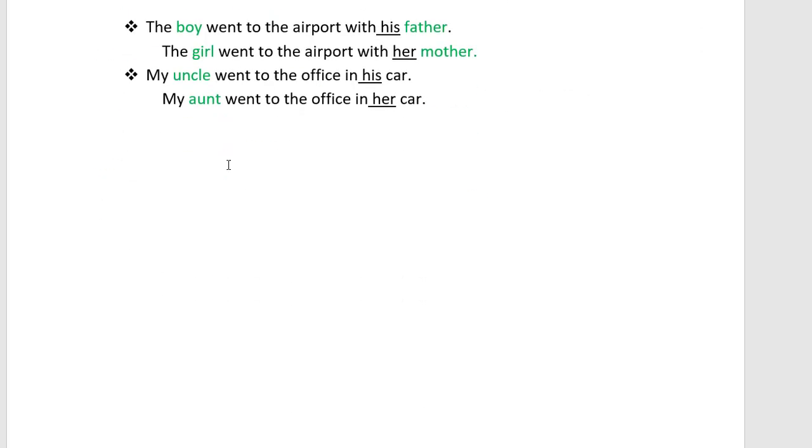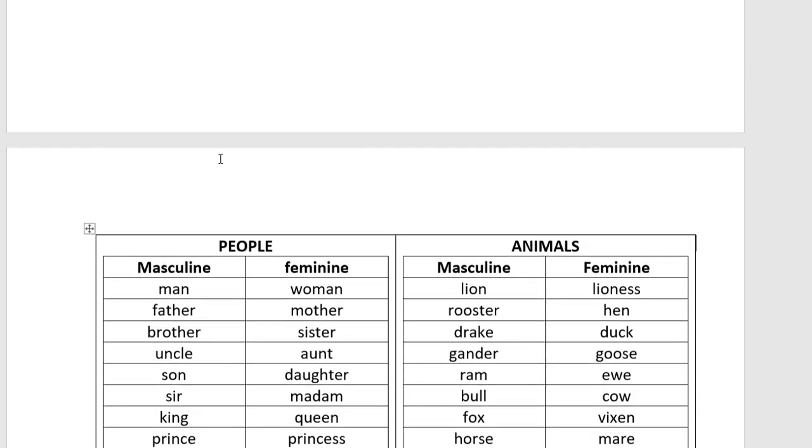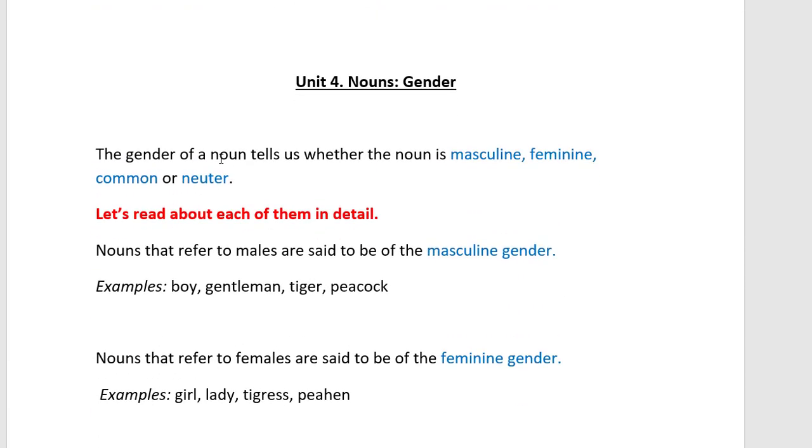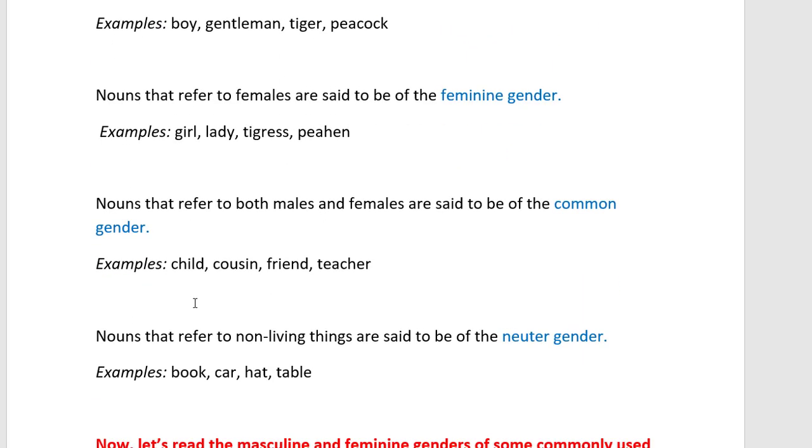So I think we have finished our unit 4 also. In that we have seen four genders: masculine, feminine, common and neuter. Masculine is for the he category, feminine for the she category, common indicates both masculine and feminine, and neuter is for non-living things, right?